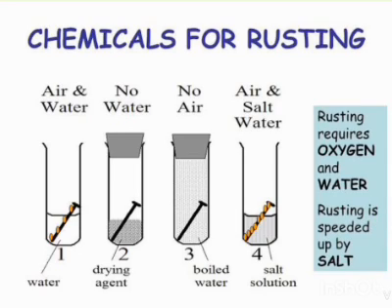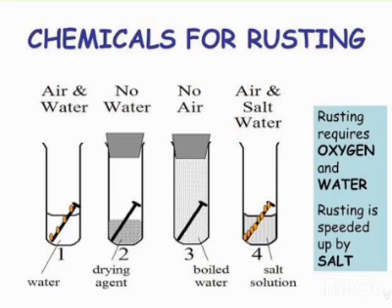If the air at a place has high moisture content, that is, if the air at the place is more humid, then the rusting of iron becomes faster. The rusting of iron is faster in coastal or seaside areas because the air at those places contains more water vapor or more moisture.